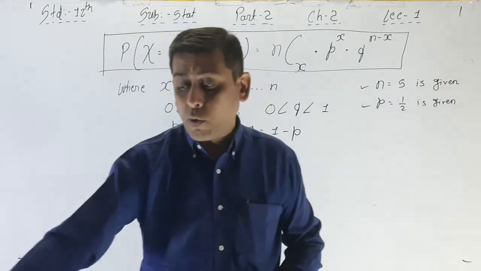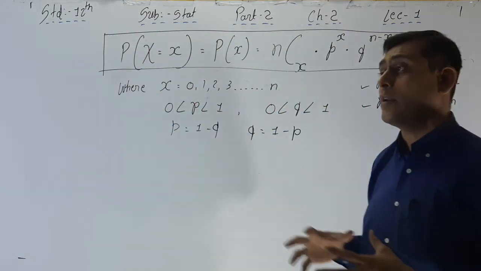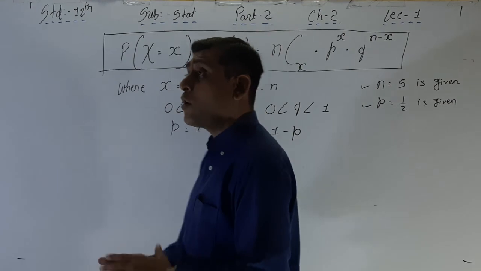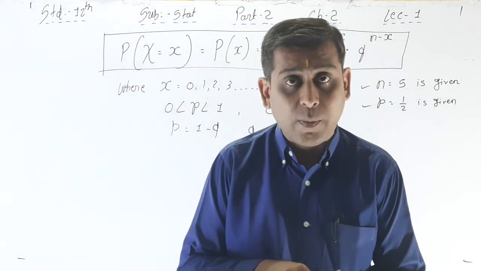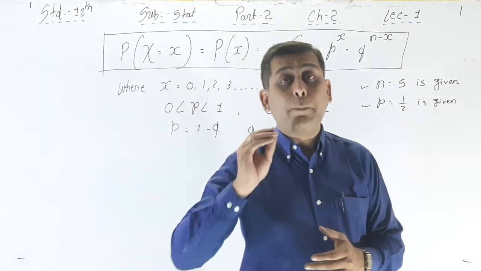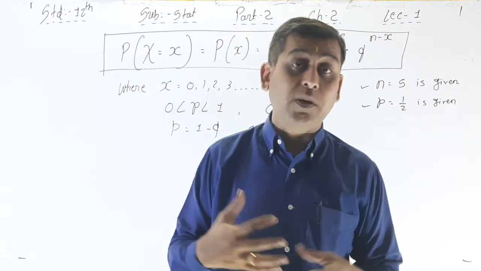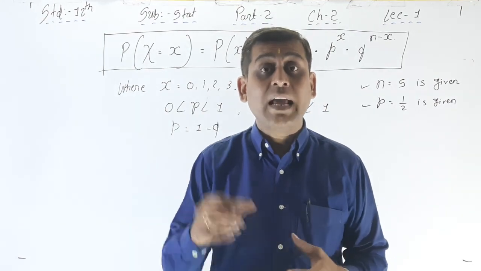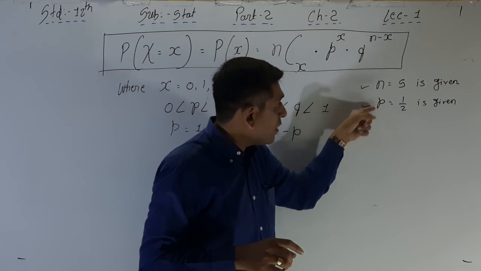Whenever a question asks you to find the parameters of the binomial distribution, how can you find them? n and p, these two are the parameters.